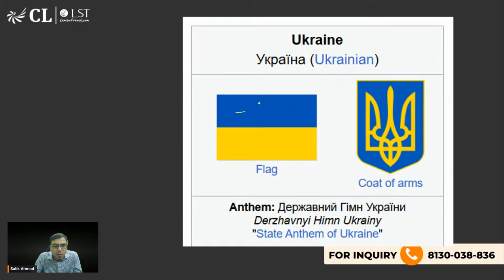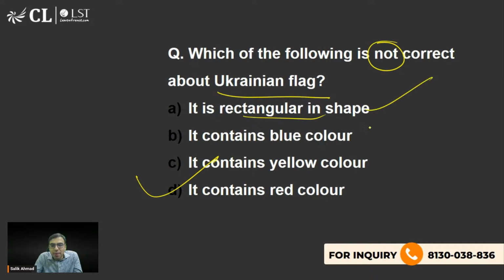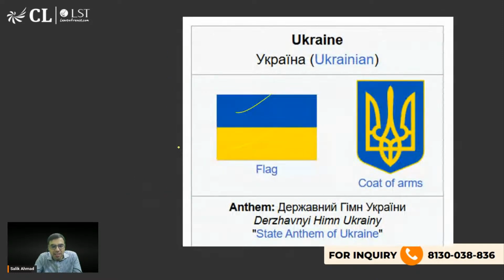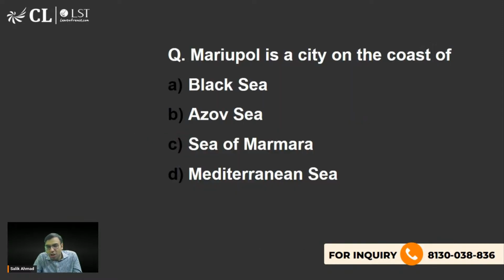इस तरह है, blue and yellow rectangular shape है. तो rectangular shape है, blue color है, yellow color है, red color नहीं है ना? So not पूछ रहे. So D is the right answer. Simple. ठीक है. Yes, Ashnur Kaur, you are also right. Mariupol is a city on the coast of which sea? Black Sea, Azov Sea, Sea of Marmara, Mediterranean Sea. ये किसी एग्जाम में पूछा था because at that time Mariupol was in the news. So some famous city of Ukraine was very much in the news, and that is what I'll be discussing.